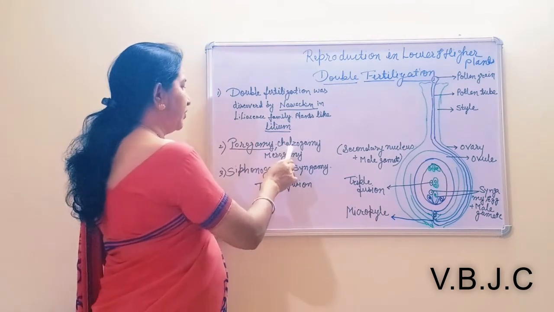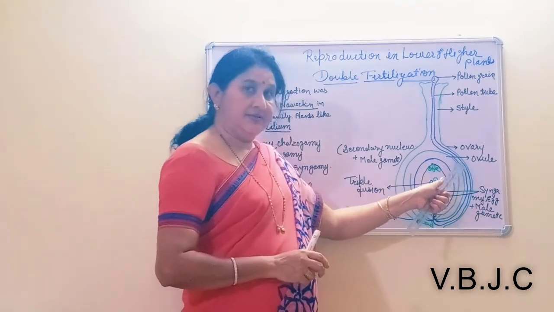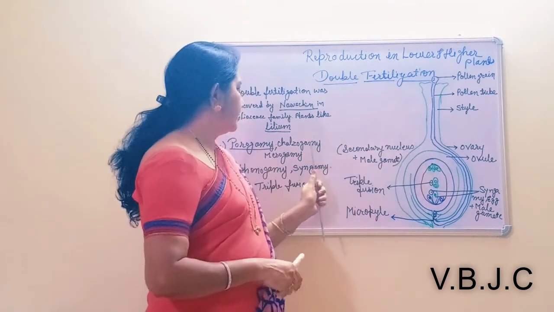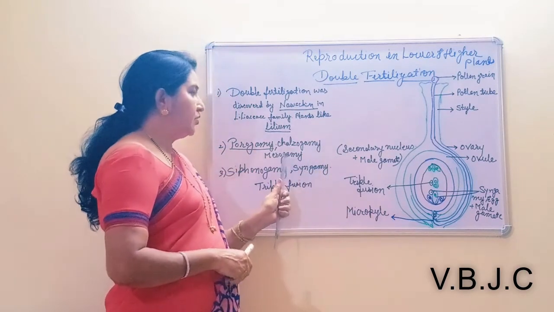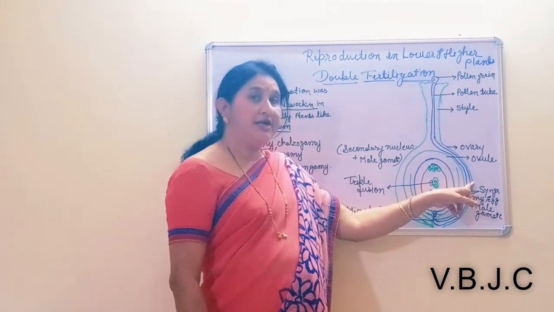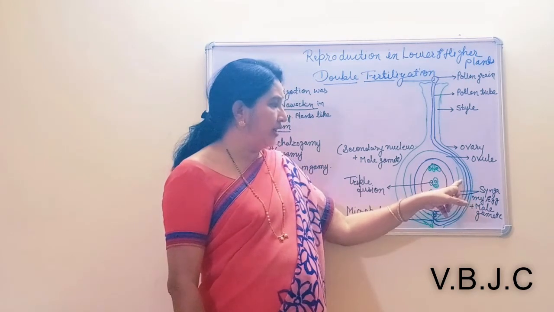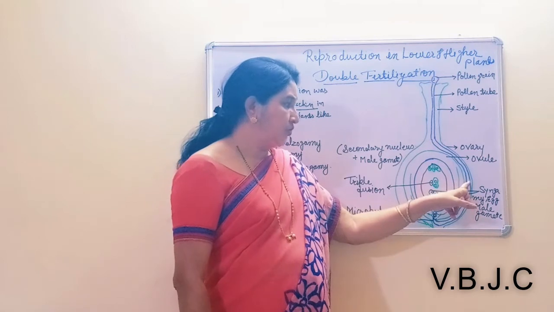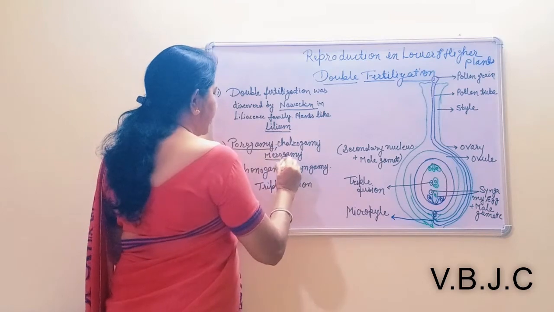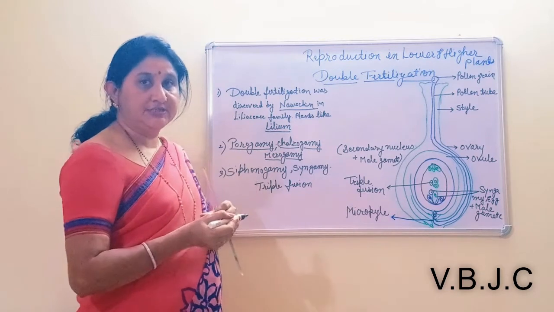Another very important term is chalazogamy. When the pollen tube enters the ovule through the chalaza of the ovary, that is known as chalazogamy. And mesogamy means the pollen tube enters through the integument. Due to piercing of the integument, the pollen tube enters the ovule through the integument, so that is known as mesogamy. These three terms are very important regarding the double fertilization process.